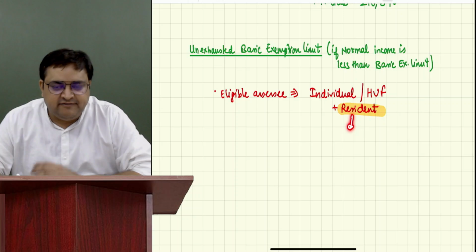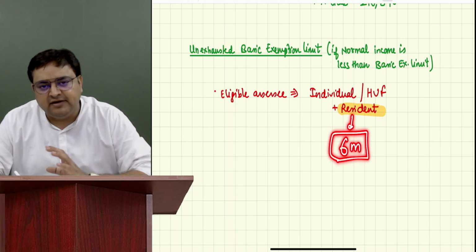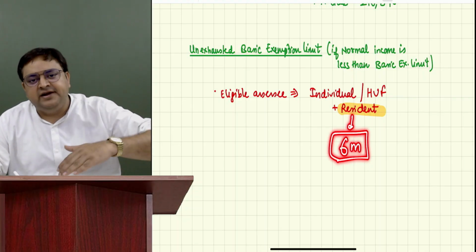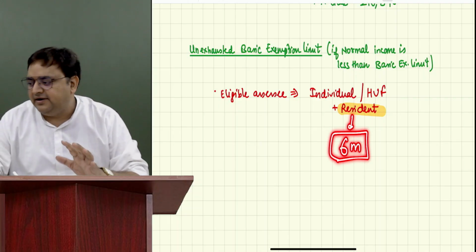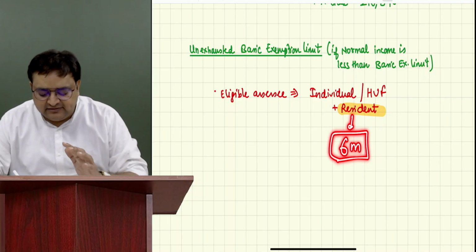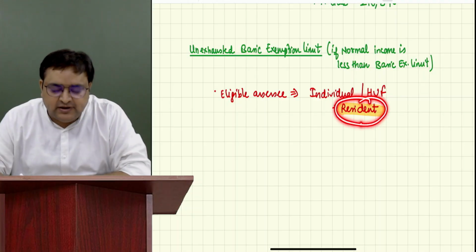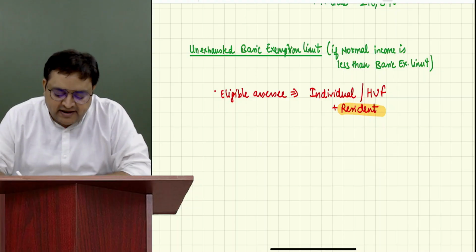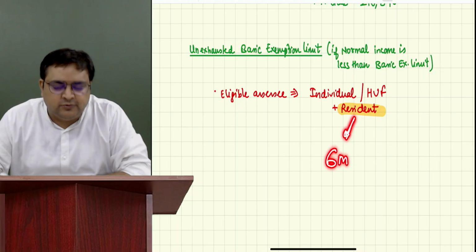Any person who is living in India in any year for more than 6 months will be called a resident. If he is living in India for less than 6 months, then he will be called a non-resident. As of now, just take this. Otherwise, I will tell you in that chapter what residential status means. What is 6 months?